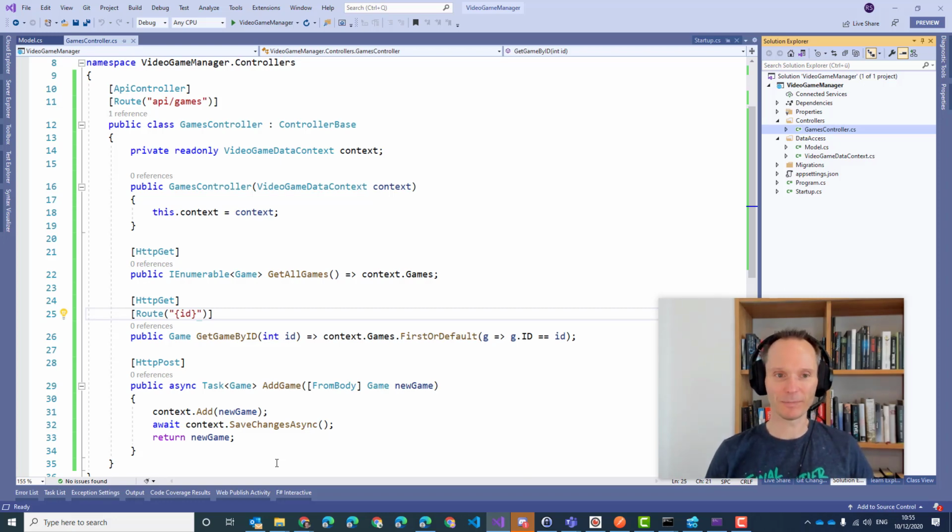Good, very good. Now, what I would like to do next is implement a very simple Angular application where we can access our API and display a list of games. Does that make sense? I hope it does.